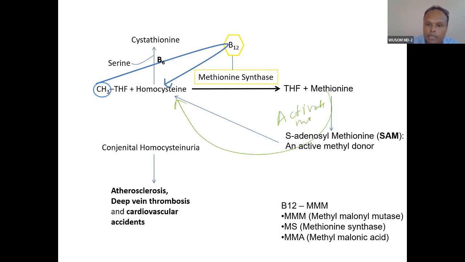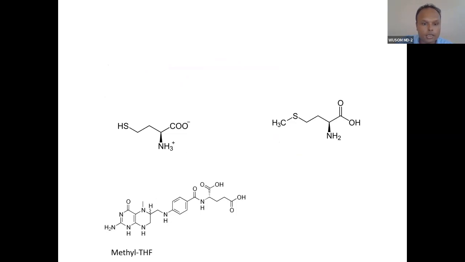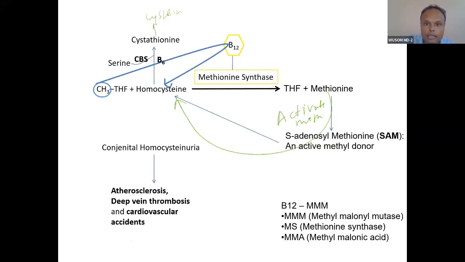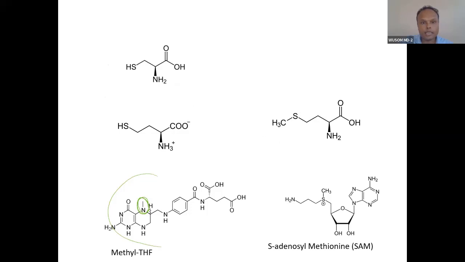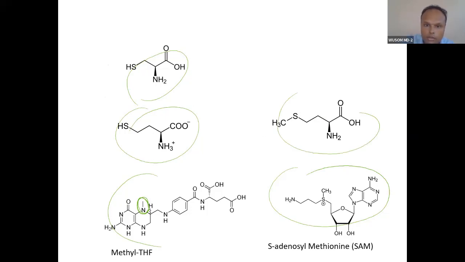Activated methionine, the activated methyl cycle, whatever you say, it will convert into homocysteine, and then homocysteine converts into cystathionine and then cysteine through the transsulfuration reaction. This is methyl tetrahydrofolate. This methyl group is present here in methyl tetrahydrofolate, and this methyl tetrahydrofolate supplies this. So you can see these amino acids: cysteine, homocysteine, S-adenosyl methionine, and methionine.